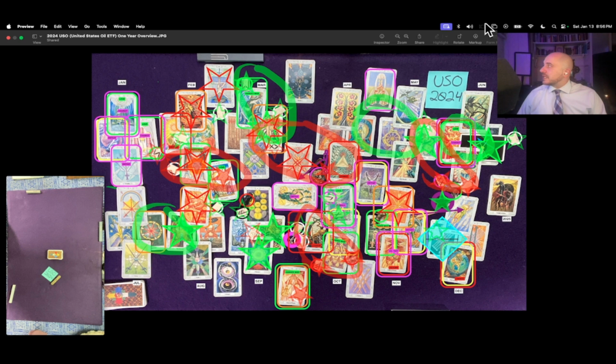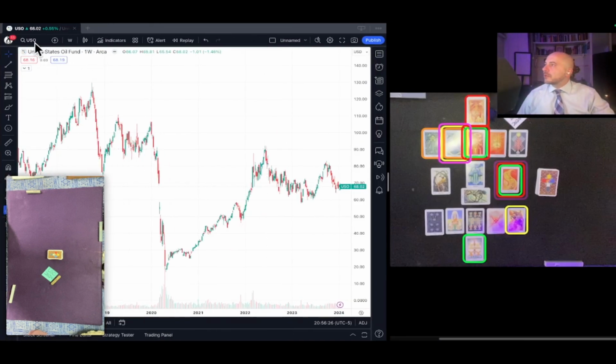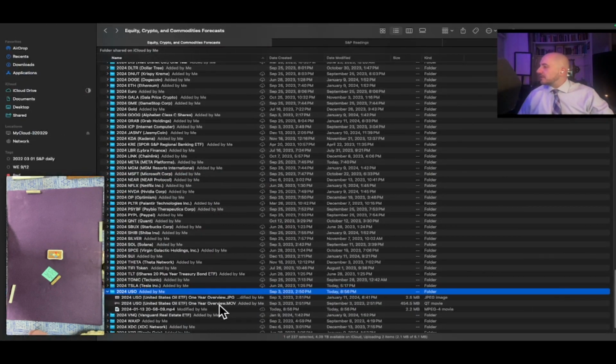This is the USO one-year overview reading for the year of 2024. It's currently January 13th, 2024, 8:56 p.m. Eastern Time. USO is currently $68.02. That's USD. And the shuffle video that we're about to play for you for the one-year reading for 2024 was created on September 3rd, 2023 at 2:51 p.m. Eastern Time. That's this video here in the corner.